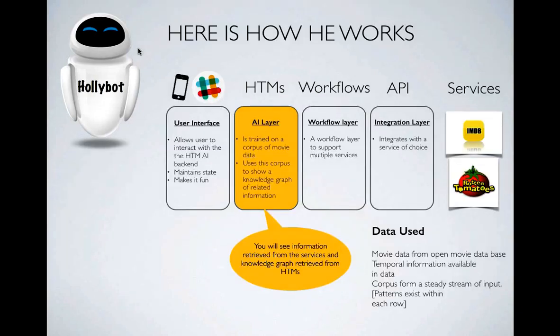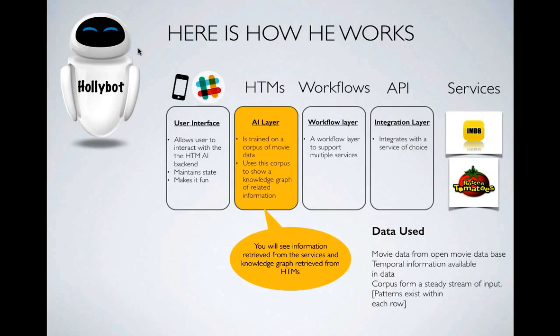There's a client layer, which is a Slack bot client. This layer works with the user to accept incoming information, process the information, get a response, and provide the response back to the user. The second layer is an AI layer, which is driven by HTMs, and here we have a NuPIC server and a NuPIC client, which have a corpus of information processed, and when a request comes, they're able to use that information in the HTM and process it and provide a series of predictions in the form